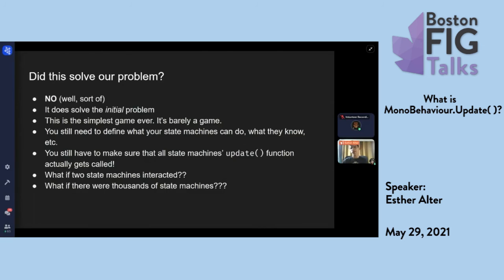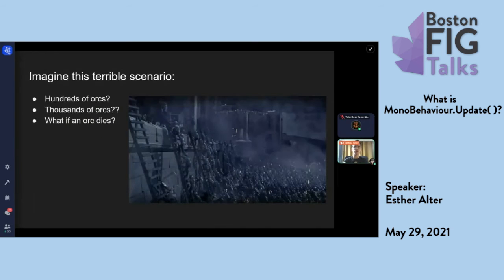Or what if there were lots of state machines? Imagine if you had a game where instead of this one orc moving around, you've got hundreds of orcs or thousands of orcs, and you have to keep track of every single update and every single state machine. What if an orc dies? You have to take the orc out of the state machine queue or array or however you're doing this. You have to make sure that dead orcs don't get updated or get updated in some other way.